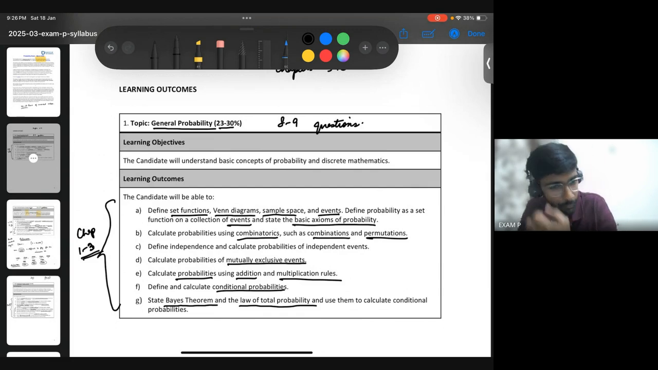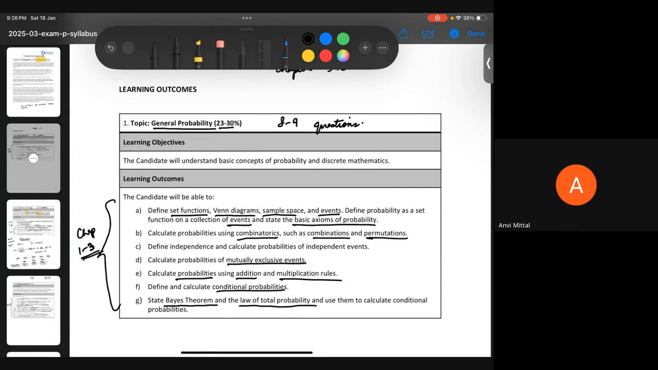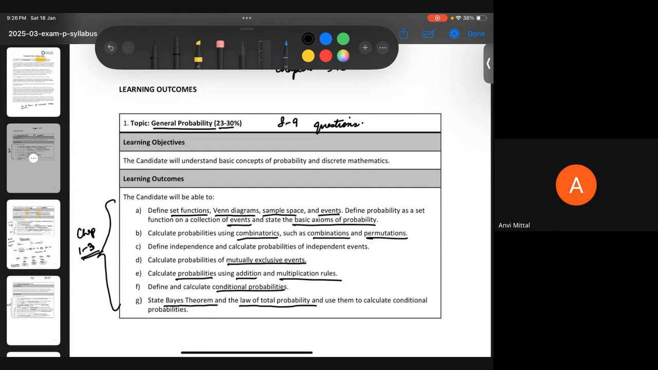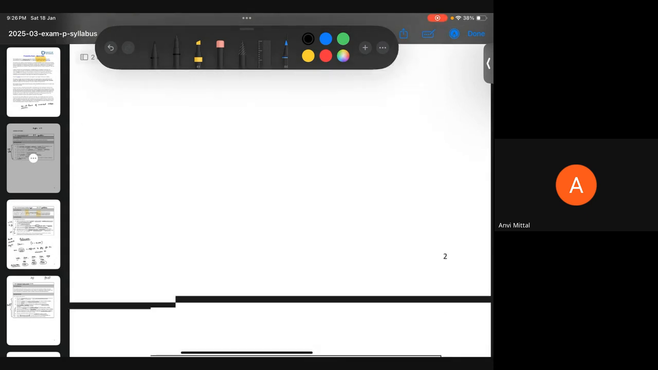Right, Anvi? How did you find chapter number 1? You already completed that, I think. Yeah, like the Venn diagram, and it was all about algebra and all of these things. So yeah, it was like the 12th maths we've done. So it was okay. The examples were easy, but some of the questions were tricky.